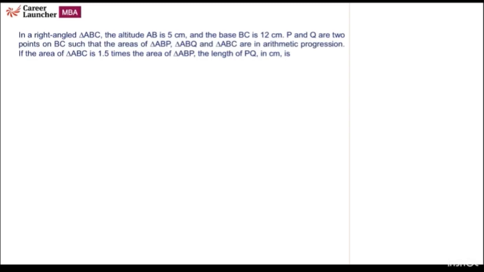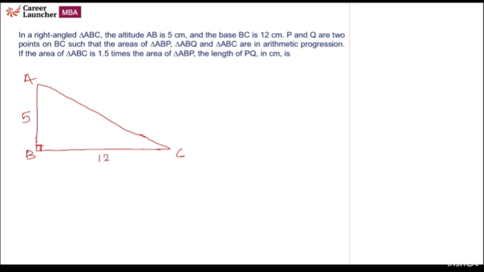Question number 19. In a right angled triangle ABC, the altitude AB is 5, the base is 12, and P and Q are the 2 points. Okay, let's first draw the triangle. It is a right angled triangle. Say A, B, and C. It is 90 degree. The altitude AB is 5 and the base BC is 12.